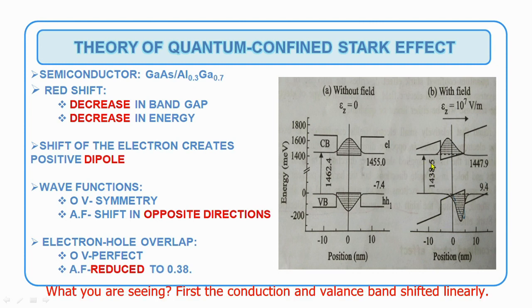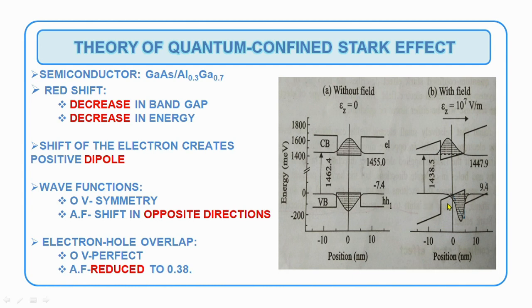What you are seeing: first, the conduction and valence band is shifted linearly. Next we look at the wave function of electrons and holes. It is moving away in the opposite direction. So here this is the wave function of the electron and this is the wave function of the holes. You can observe here it is moved in the opposite direction.